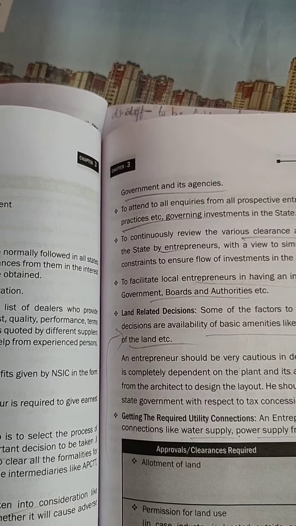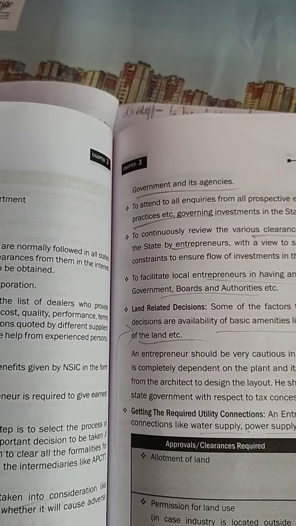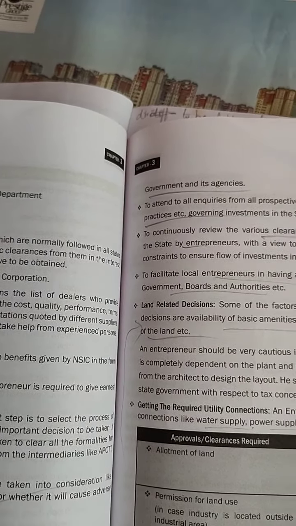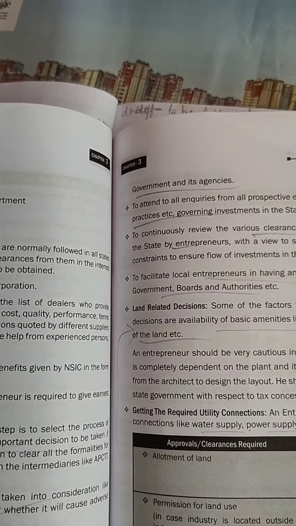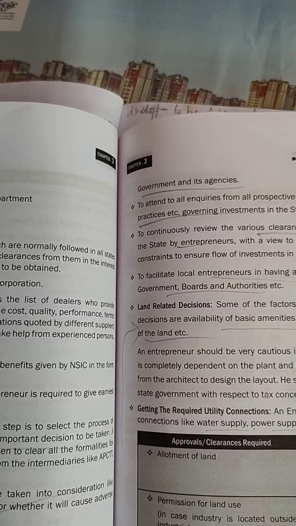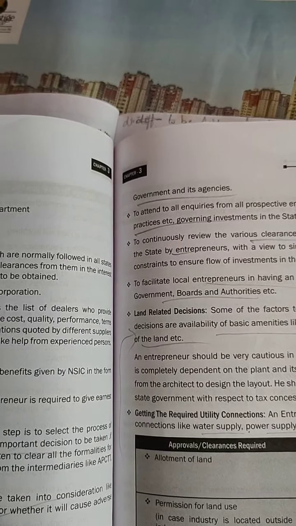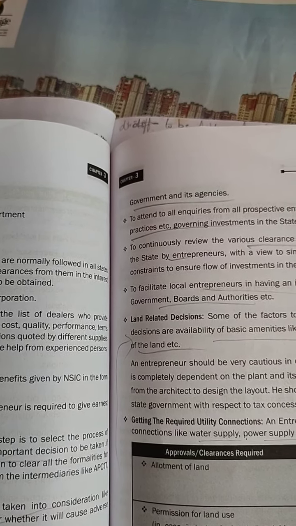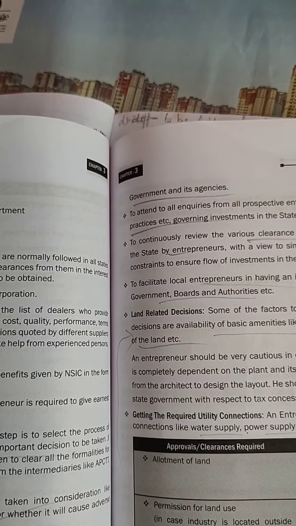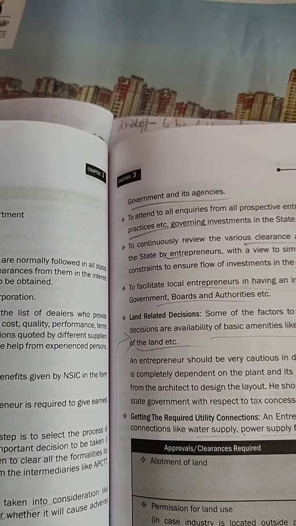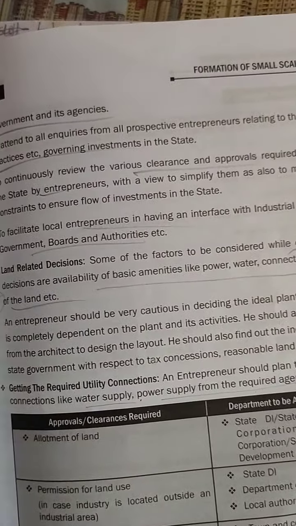So he has to take part in those kinds of associations in order to avail certain facilities and be a part of them, for which he also has to take the initiative to have an interface with them. Then land related decisions have to be done. While deciding on the land, several decisions are to be taken. And also you have to decide on the various amenities like power, water, road, rail, and the prices for the same of the land, and all that has to be taken into consideration and decided.